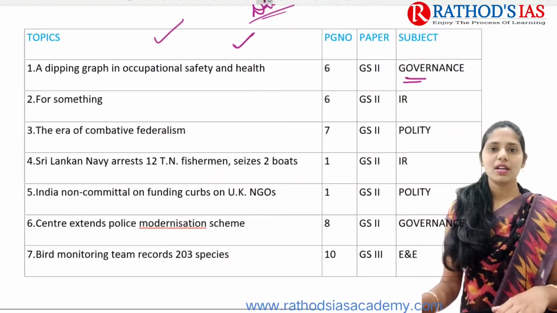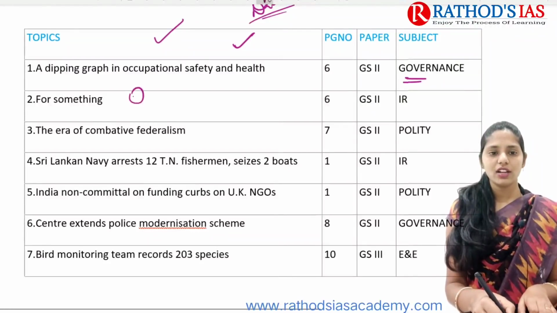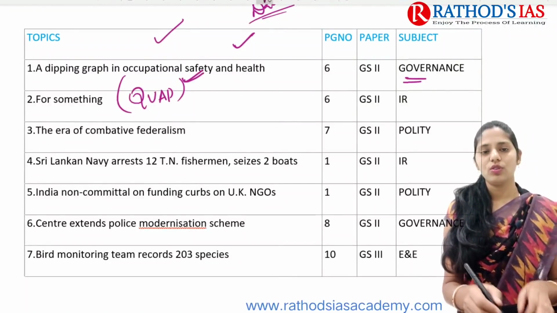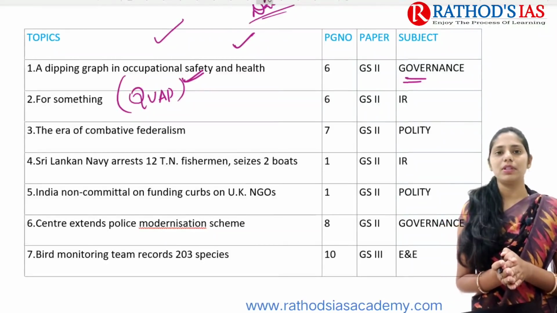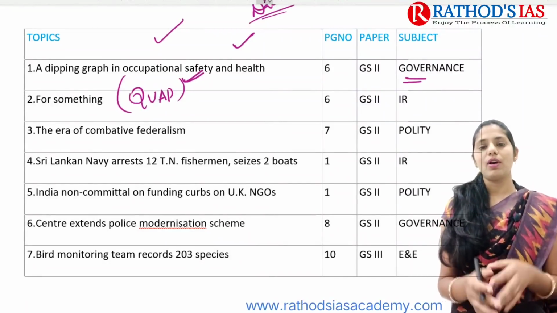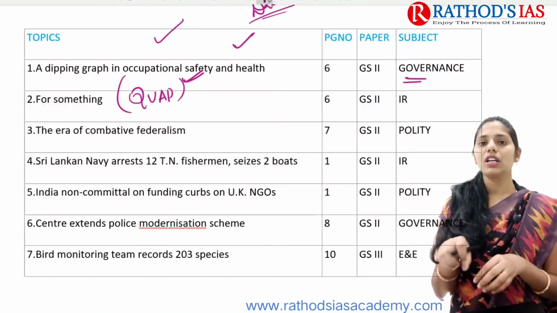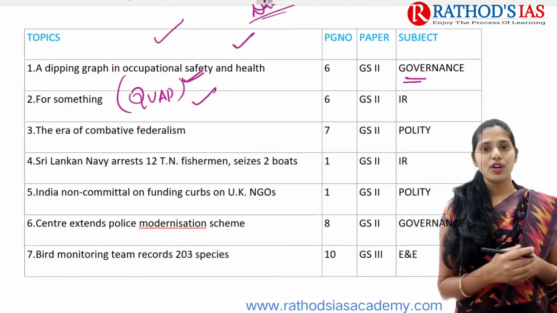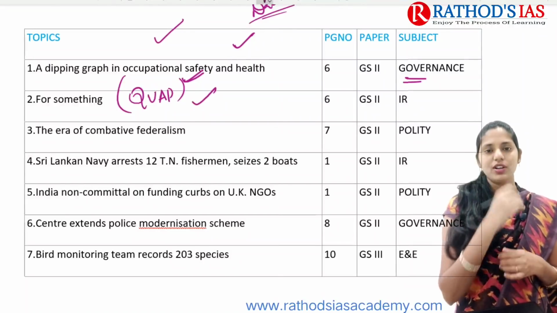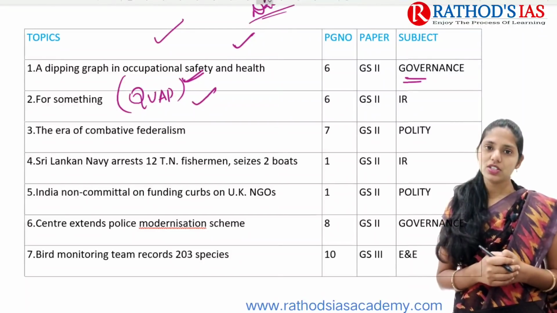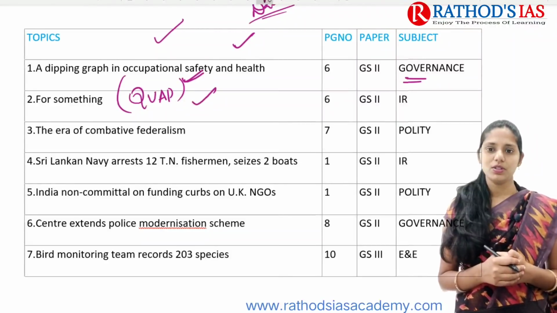And next topic, it is about the Quad. This article is mainly talking about this Quad. Especially we are focusing on the highlights of the recent 4th ministerial summit of the Quad, and we are going to discuss how this meeting is significant from India's point of view, and that point is very important for your mains. So this topic is very much important from your international relations, which mainly comes under GS paper 2.